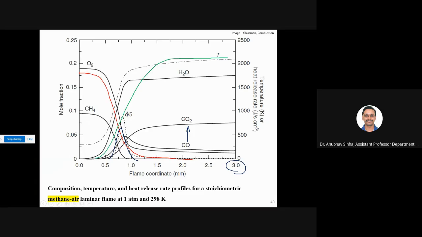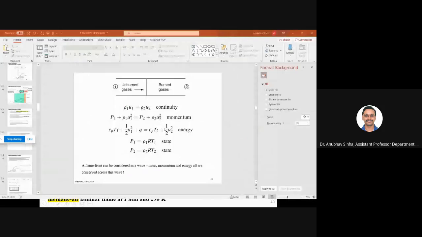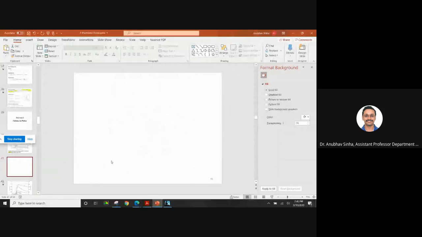So anyway, let me draw this again. Okay, let me make a new slide. So let me again rephrase what we have been talking about. So this is your reaction coordinate. Let us say flame is going from here to here. So what I mentioned, your species, or let me remove this.